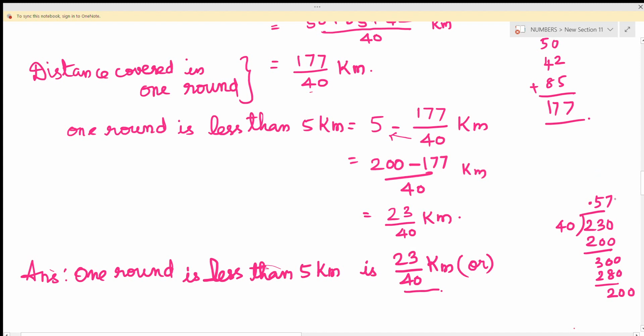So in the fifth term you will get 200. So now the remainder is 0. Now write 0.575 kilometer. So if we change this, we will get it in meters also. 0.575 kilometer is nothing but 575 meters. Is it clear, children? Now we'll move to the next question.